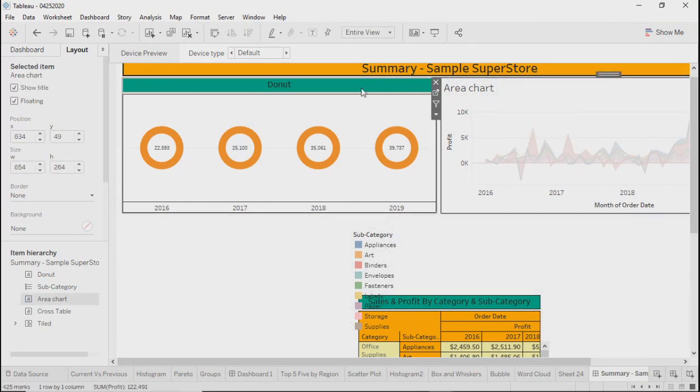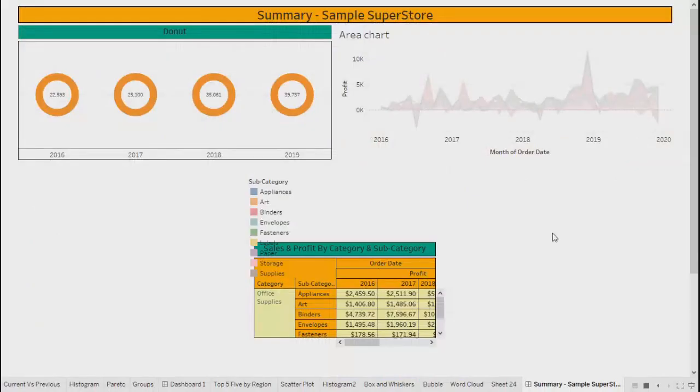But now one thing is there, if you see, Darshan and Anup, if I show like this over here, for donut I have a border on my object and for area chart I don't. What would you prefer in this situation? Should we put border for both or should we remove border for both? What would be your approach? Remove border for both. Remove both. What do you say, Anup?